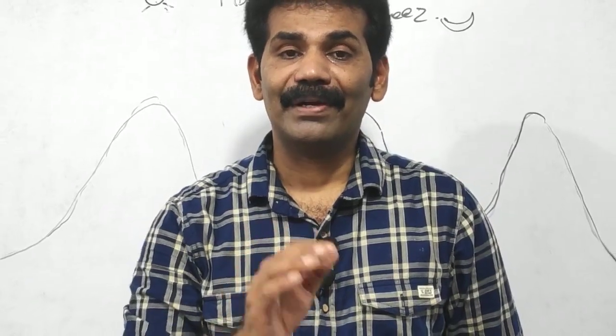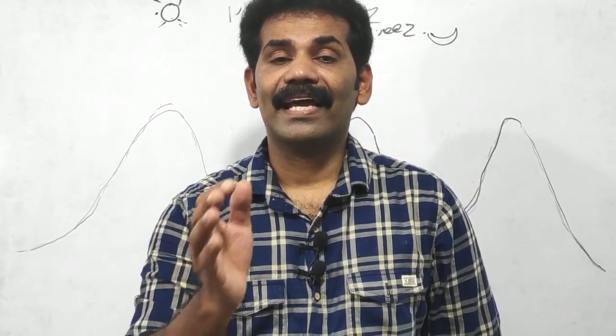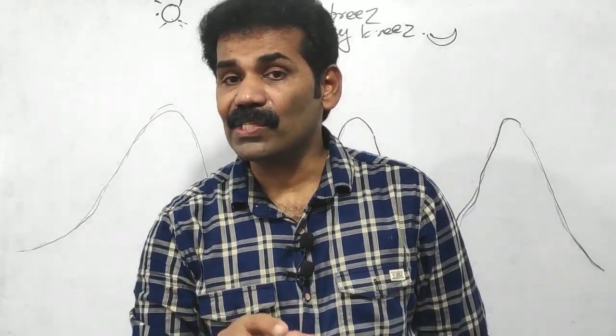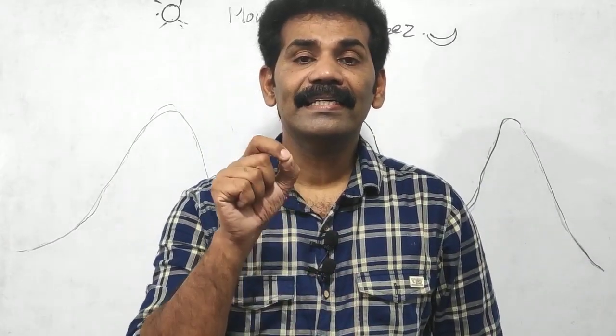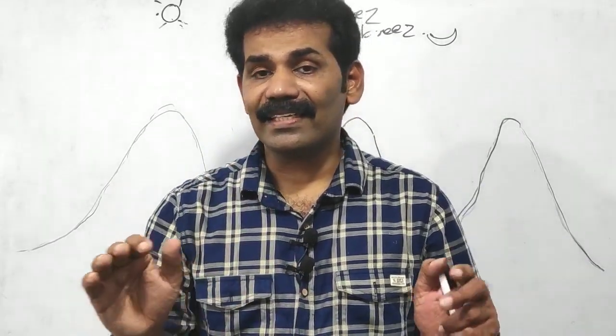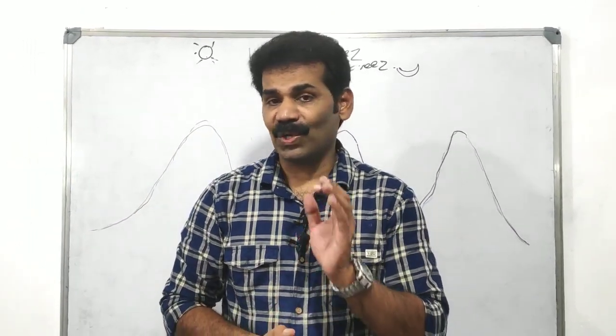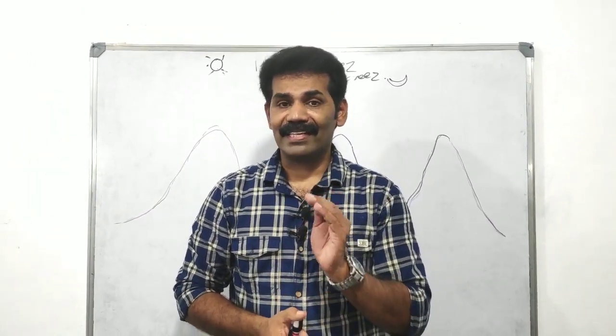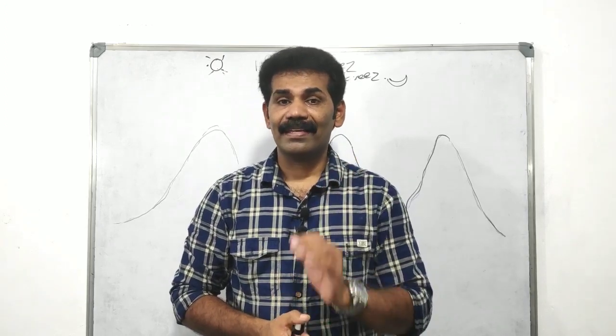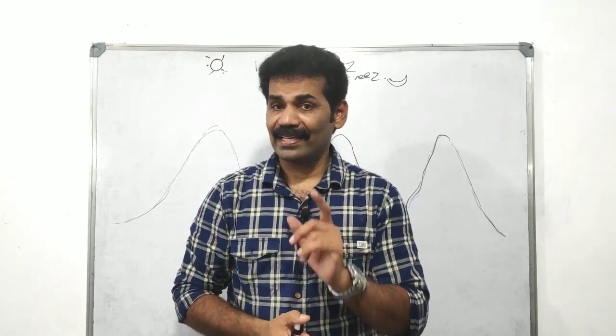Another local periodic wind is sea breeze and land breeze, and also mountain breeze and valley breeze. These are the main topics we have discussed today. I think you have understood very well. We can see the next topic in the next class. Okay, see you.